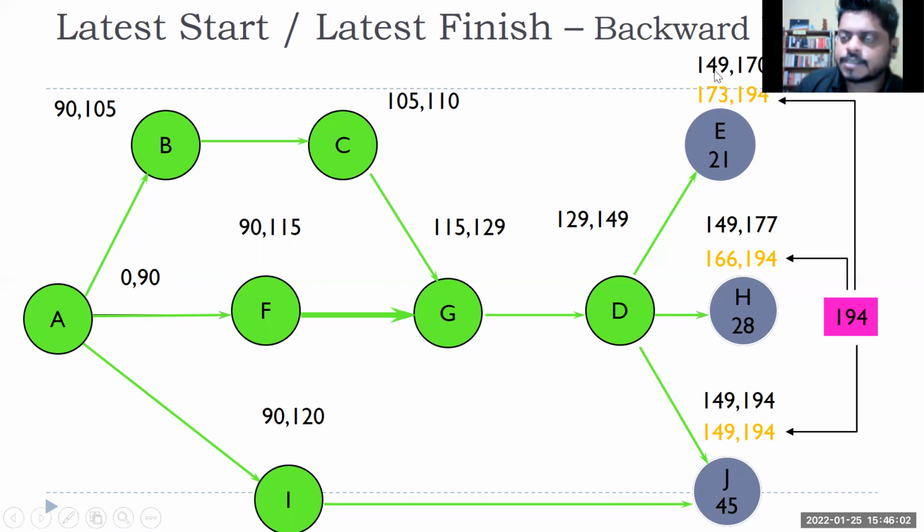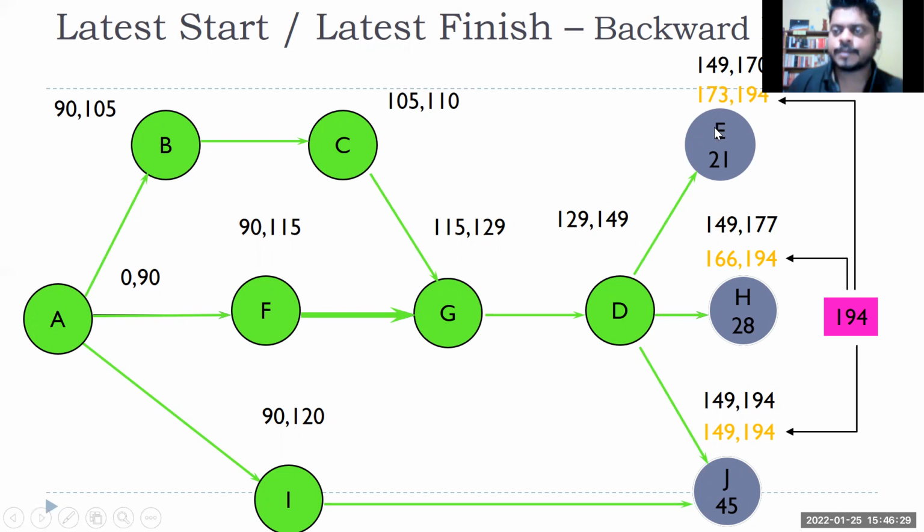I can start this task at 149, complete by 170. Still, I'll complete this project by 194. Or I can delay this activity. Let's say my resources are not available, or these resources have worked before and have done a lot of overtime. I can give them certain relaxation, certain holidays, so that I can say, okay, take certain leave. You can start at 173 days, right? So this is where the slack helps the project manager.